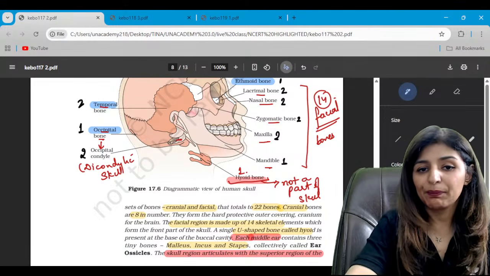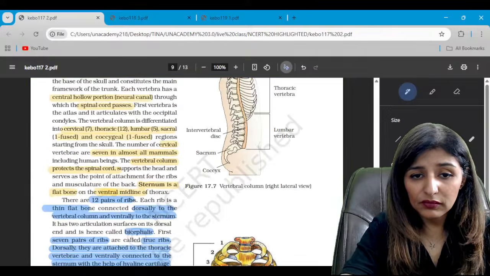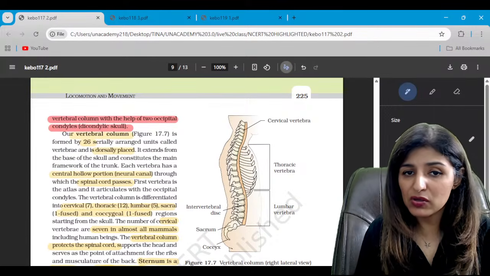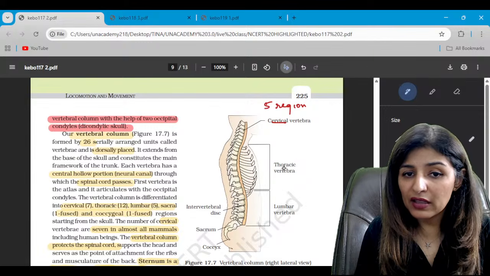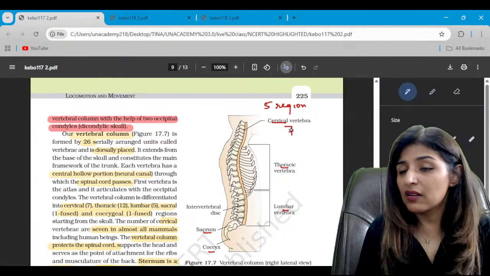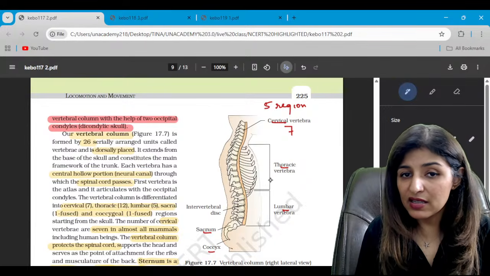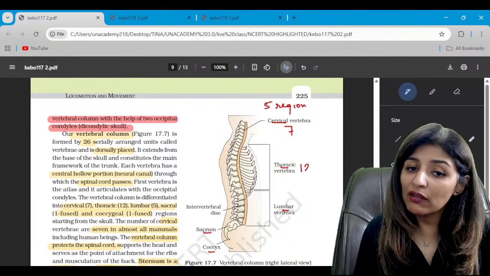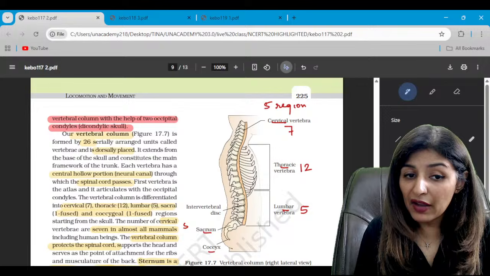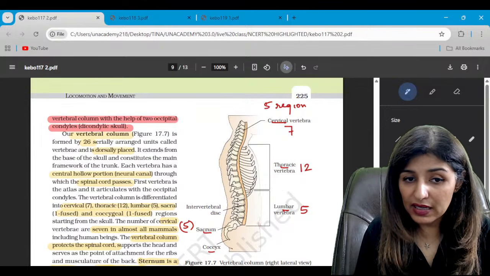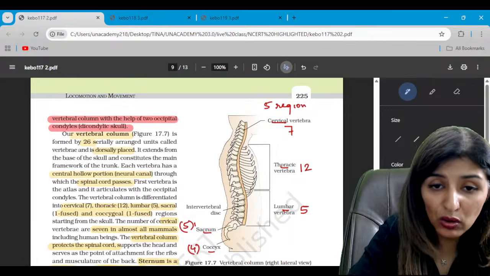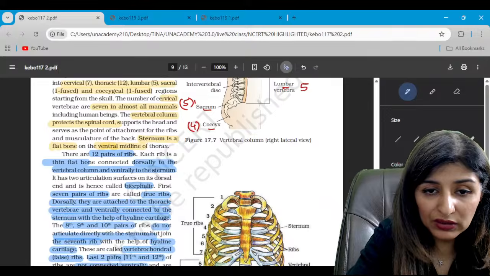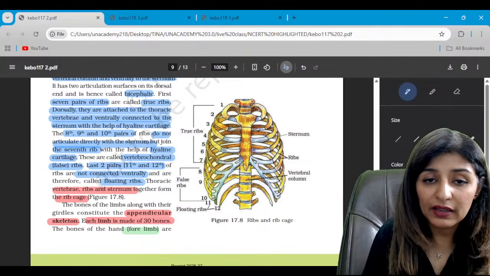one in number. Clear? Then this is your vertebral column, an S-shaped structure divided into 5 regions, guys. We have cervical, thoracic, lumbar, sacral and coccygeal. How many? 7 vertebrae in the cervical area, that is 7 cervical, 12 thoracic, 5 lumbar, 5 fuse to form 1 in the sacral area, and 4 fuse to form 1 in the tail area, that is coccygeal. Is that clear? Now these are your ribs and the rib cage.